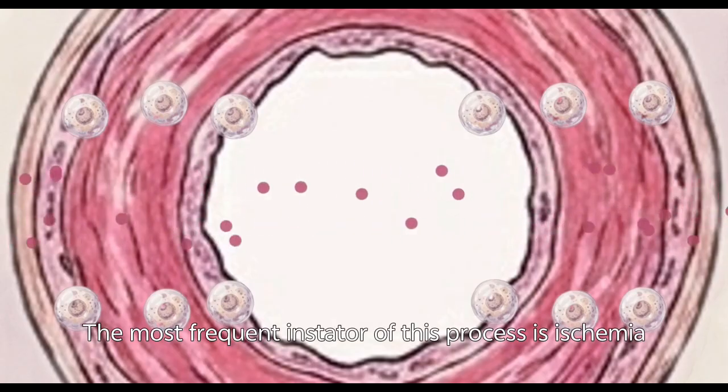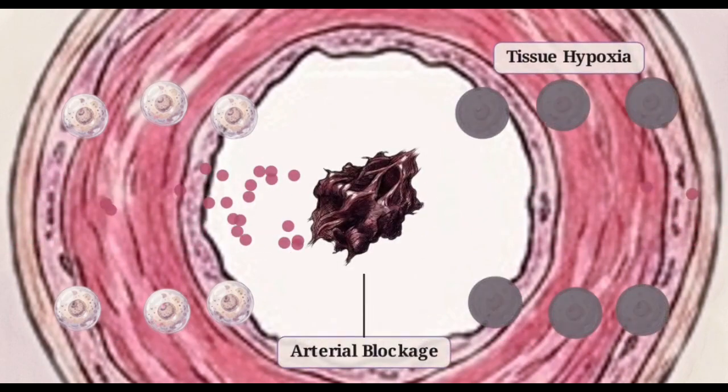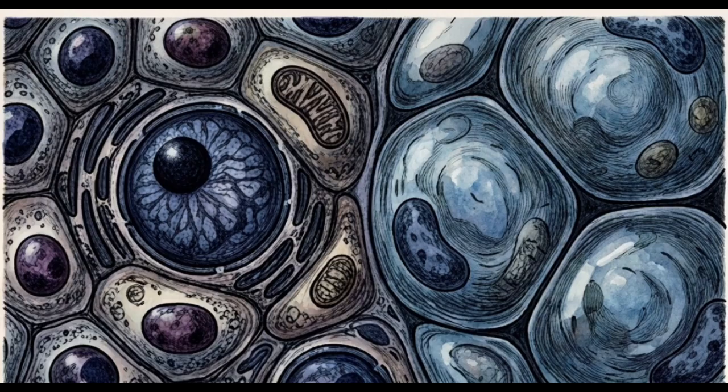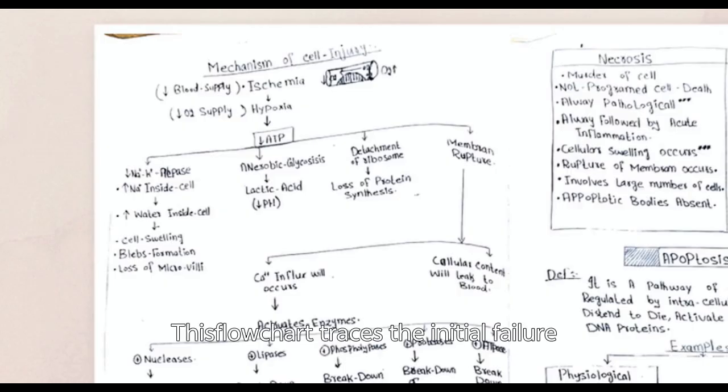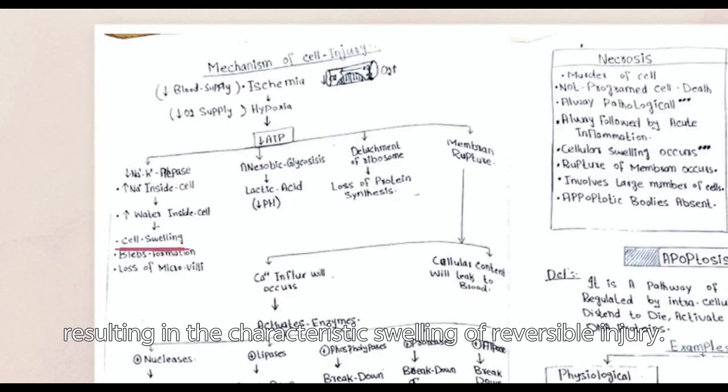The most frequent instigator of this process is ischemia, reduced blood flow to the tissue. This triggers hypoxia, the depletion of oxygen that kicks off a deadly biochemical cascade. This flowchart traces the initial failure. Hypoxia forces a drop in ATP production, causing the Na/K+ pump to fail. Sodium and water then flood the cell, resulting in the characteristic swelling of reversible injury.